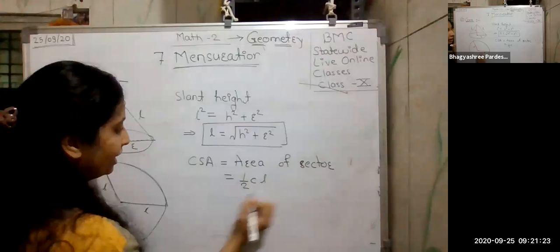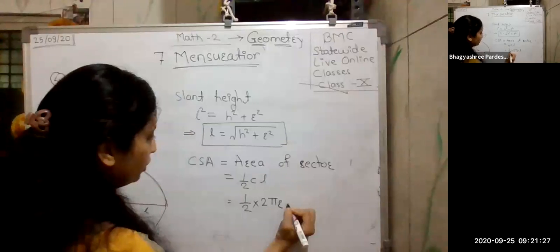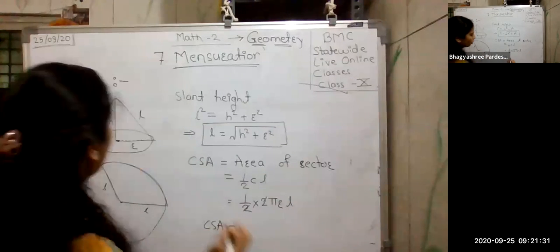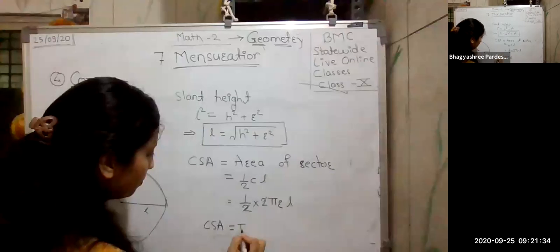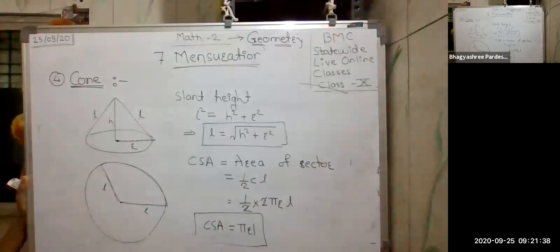So what do I get here? It is R times 2 pi R, and this is your L. So the 2 gets cancelled. So I get the curved surface area of a cone as simply pi R L. Okay, so this is simply pi R L.